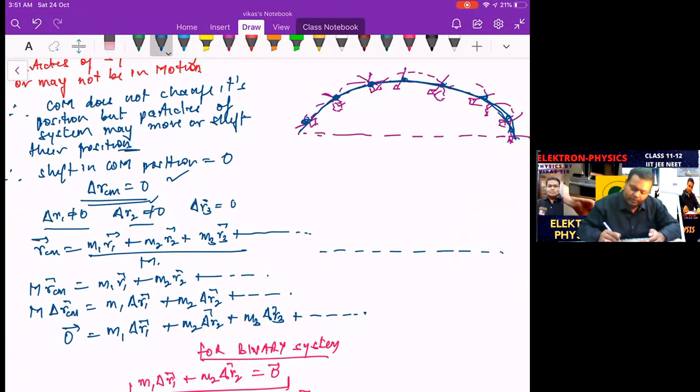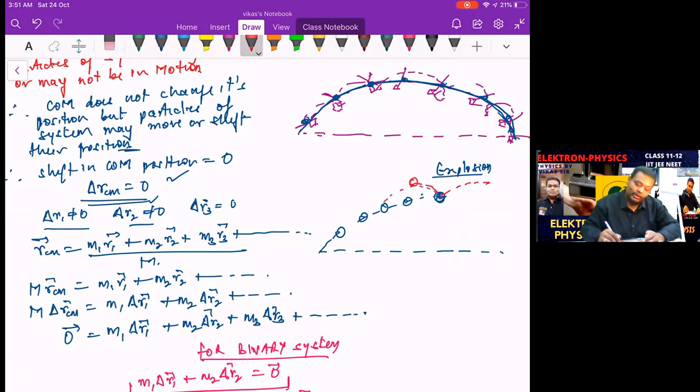Let's say you have a ball which is thrown. Instead of the axe, we take a ball, right? And the ball is thrown. Now, it was following its path. Over here, some explosion took place. So what happened? The particles flew away. One particle like this, one particle like this flew away, conserving the momentum, right?